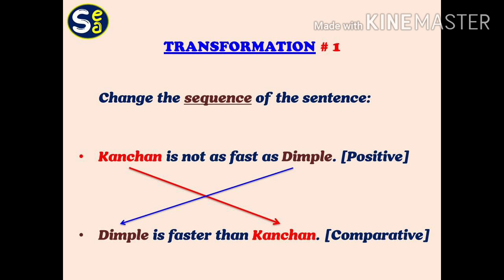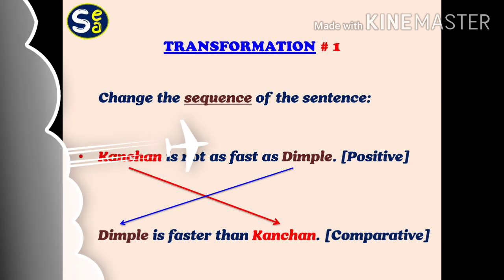You can see this example on your screen. Kanchan is not as fast as Dimple. This is positive degree. When we change this sentence into comparative degree, the first thing which we change is the sequence of the sentence. Dimple is faster than Kanchan is comparative degree. Here the entire sequence of the sentence has changed.